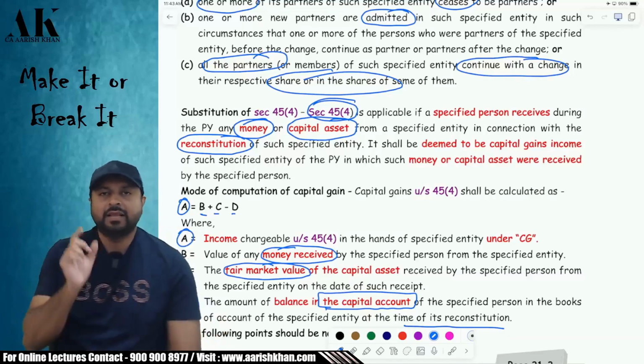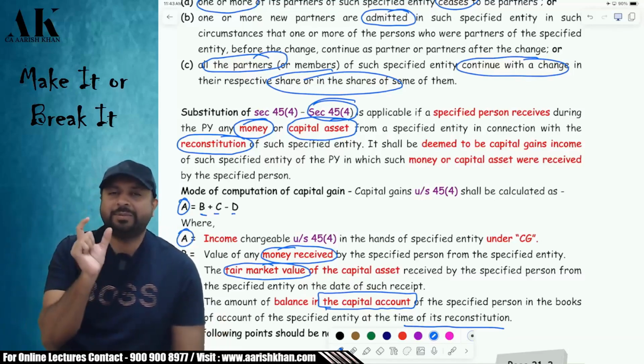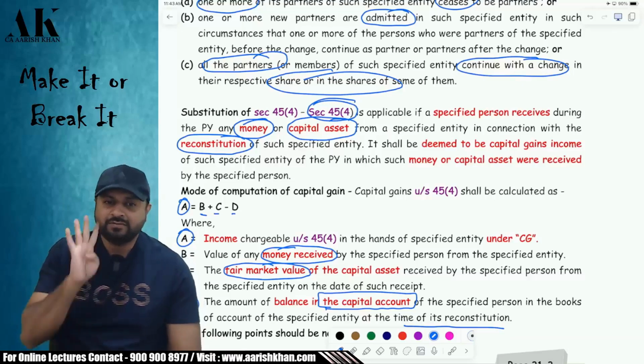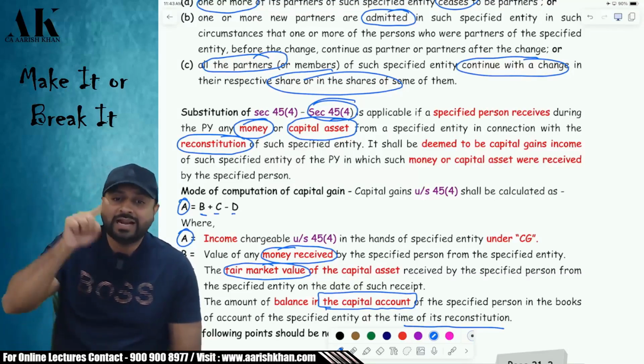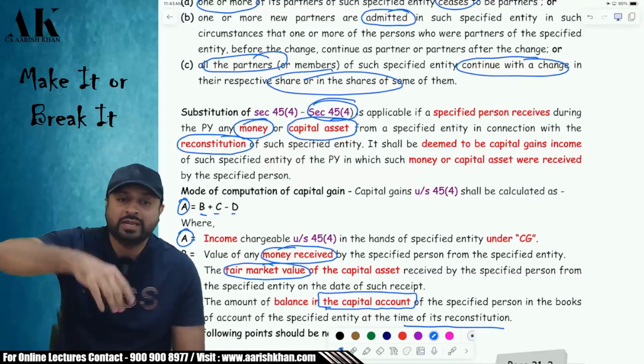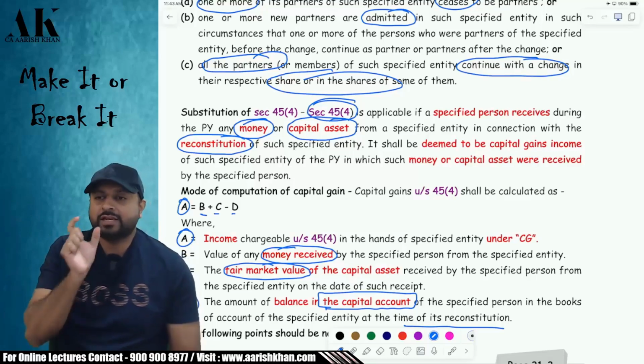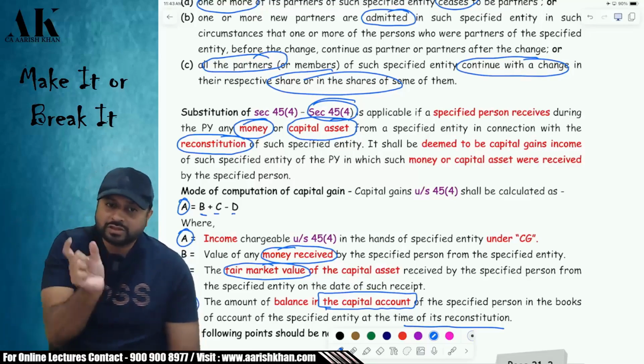Remember, for example, suppose in 45(4) the capital gains come to 10 lakh rupees. Okay, 45(4) capital gains is how much? 10 lakh. Now, how will you come to know what is the nature of this capital gain, whether it is long term or short term? That depends upon to whom you are attributing. Suppose out of that 10 lakh rupees, 3 lakh you are attributing to block of asset. So 3 lakh will be short term.